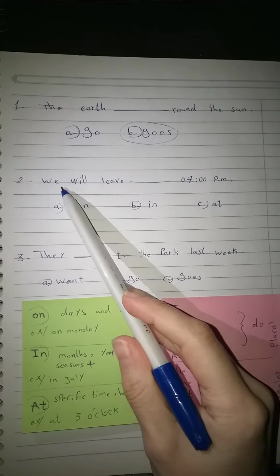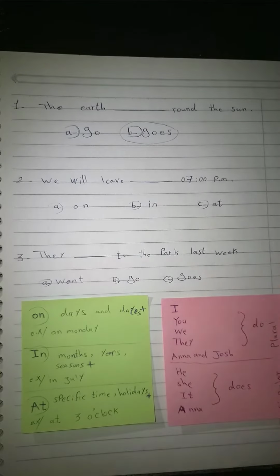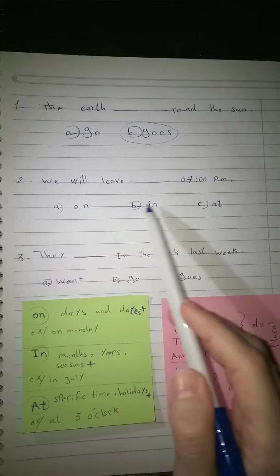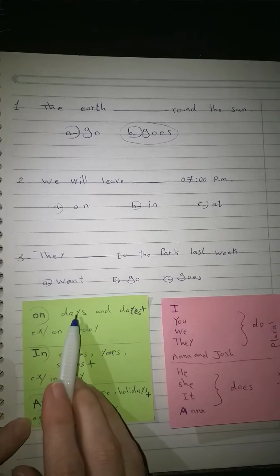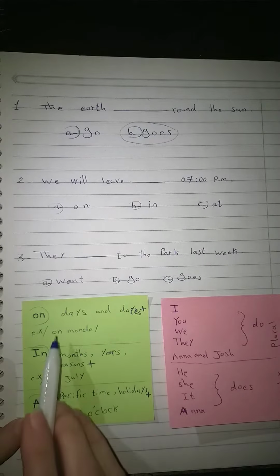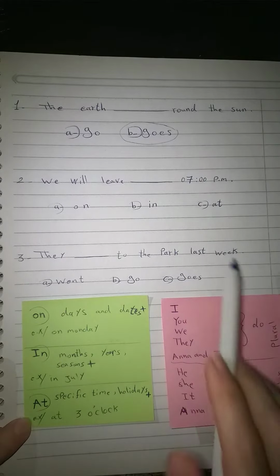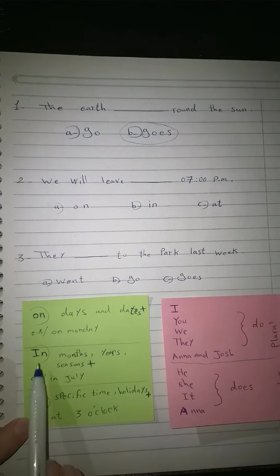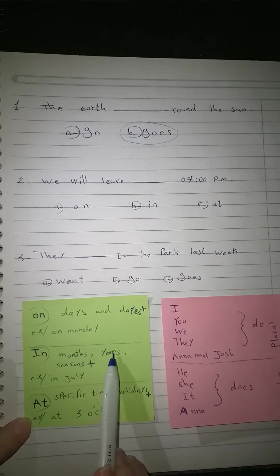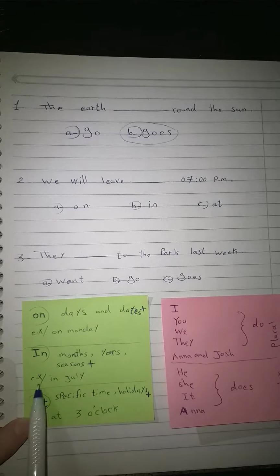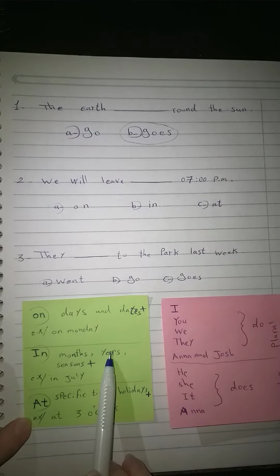Question number 2, we will leave ___ 7 p.m. I have on, in, at. On is used with days and dates. For example, on Monday. Do we have days here? No. In is used with months, years, and seasons. For example, in July, in 2000.